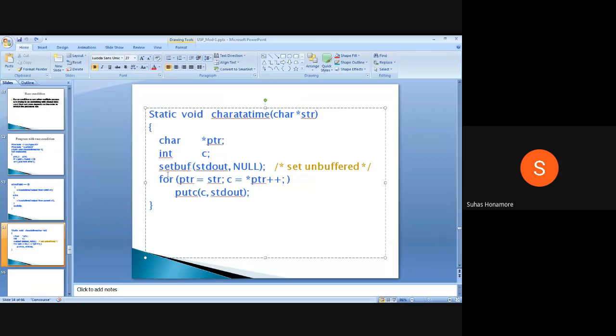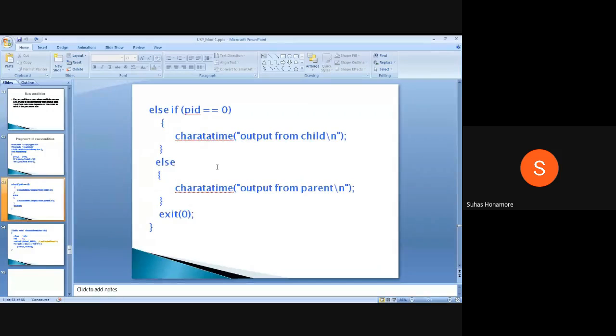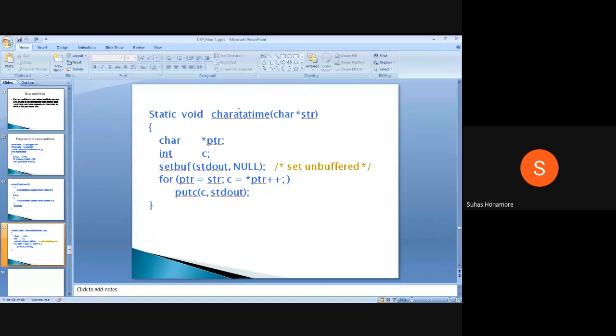Now our intention is to print a single character at a time. If you give this task to the kernel and say print a character at a time without clearing the buffer, internally the kernel will take one character after another. Maybe the buffer size is 10 or 12 bytes.